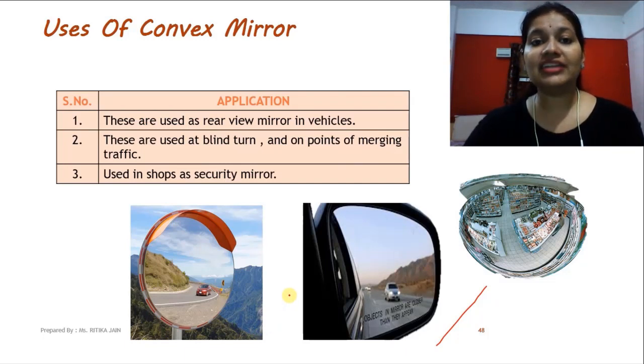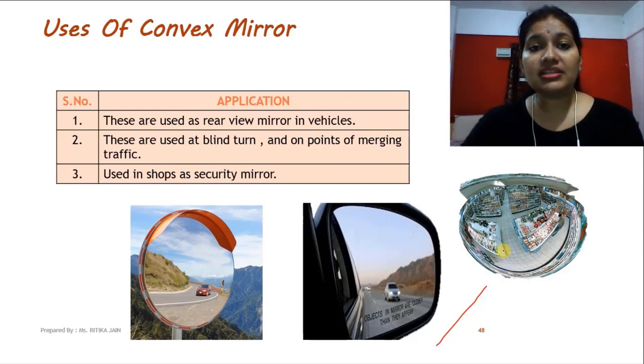In all the vehicles the rear view mirror is made up of convex mirror. Clear? Secondly, convex mirror can be used at blind turns, and as a security measure in shops or in malls.